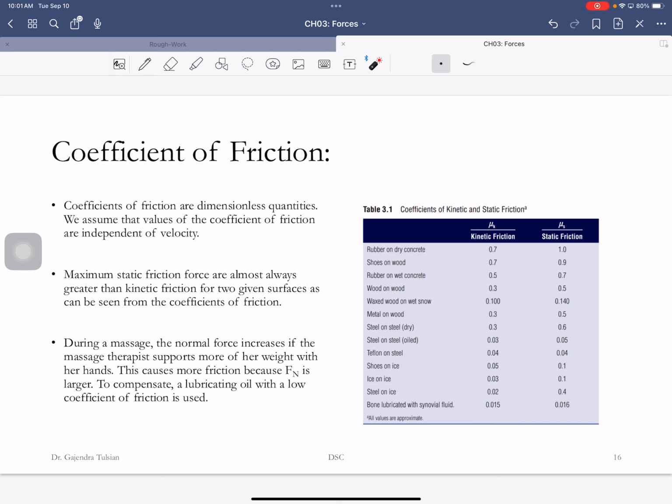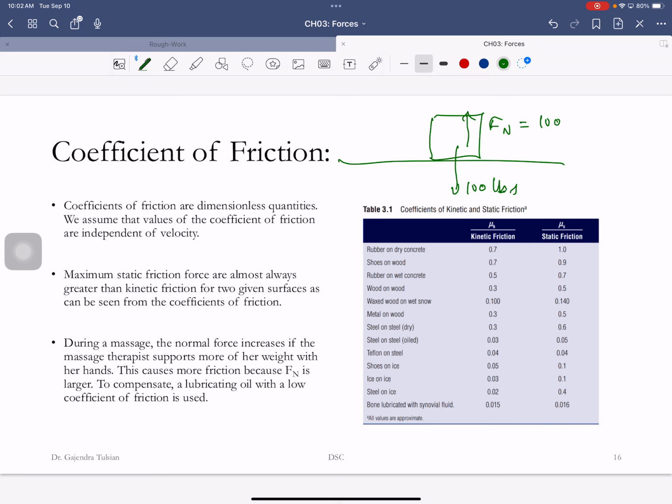All right, let me show what this number means. So we'll do it for that one. Let's say here's a 100-pound block of rubber sitting on concrete. The normal force will be 100 pounds, because this block is not going through the concrete.